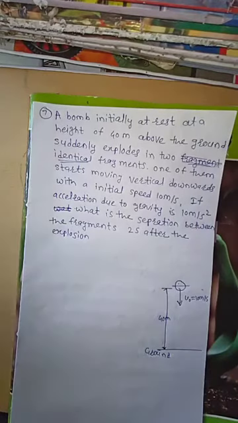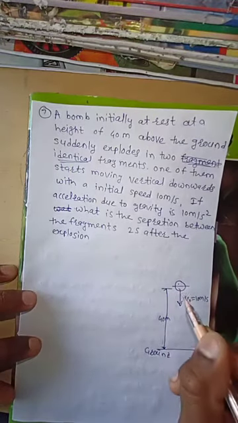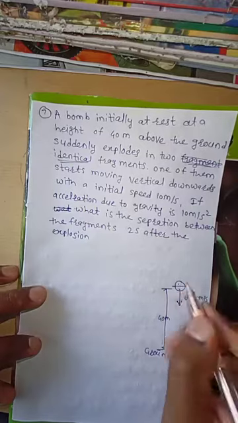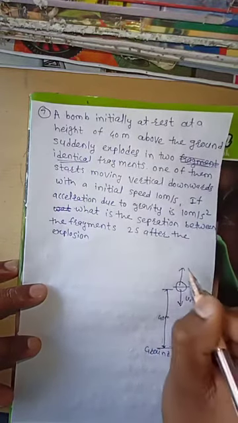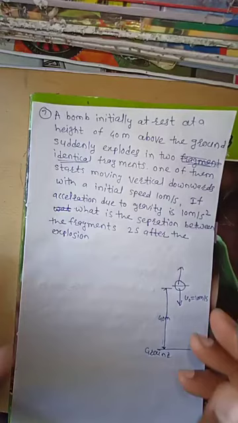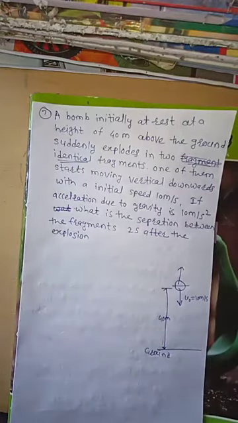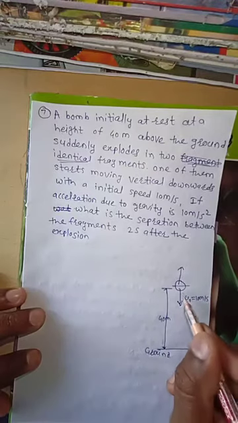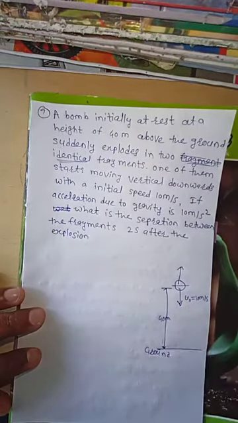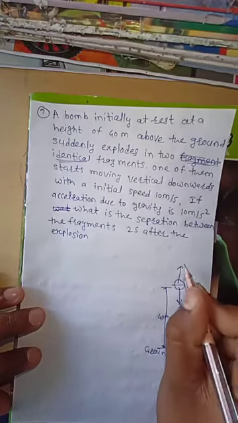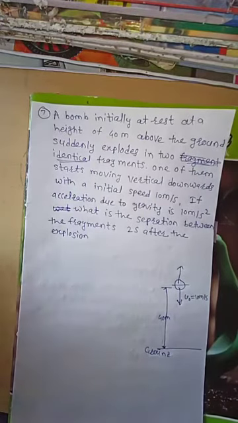In that case, by the law of conservation of momentum, when two particles of the same mass explode, if one particle is moving in a downward direction, then automatically the second particle is moving in an upward direction with the same velocity.